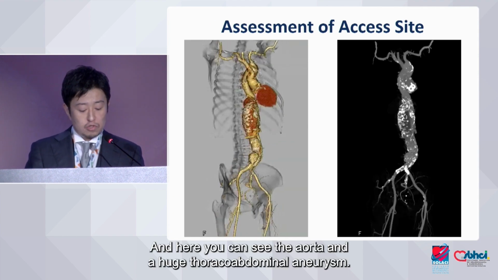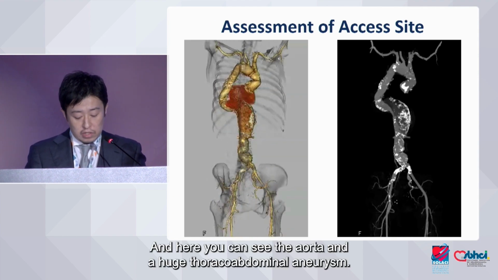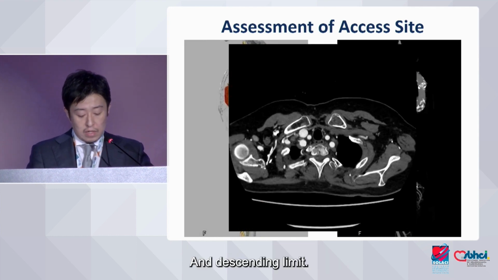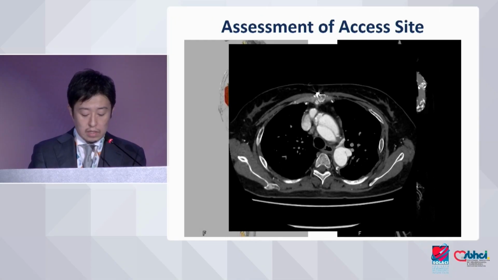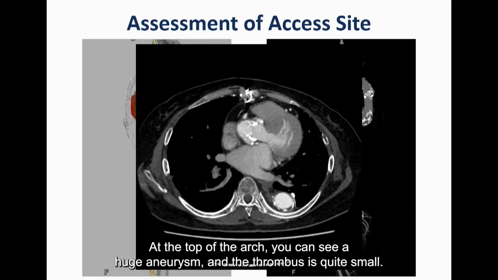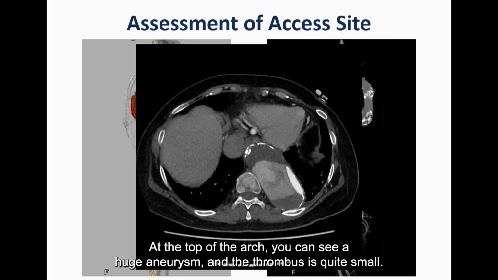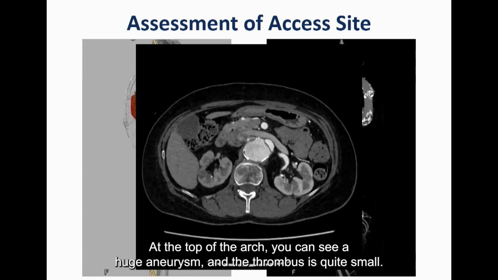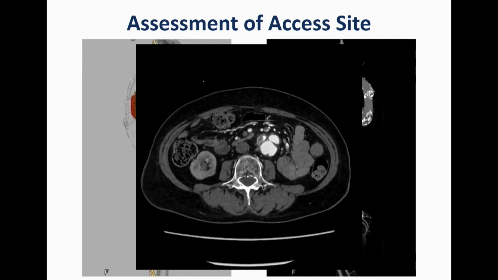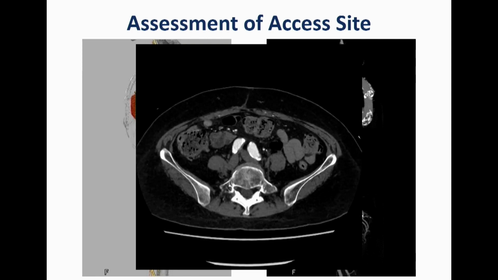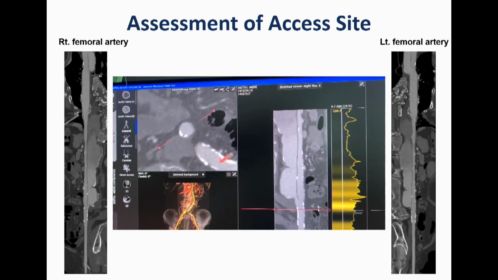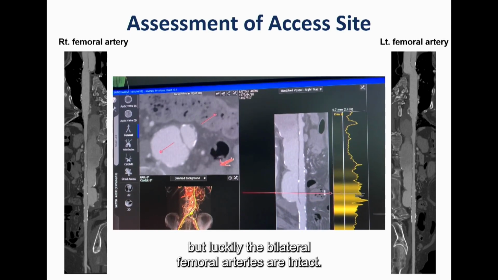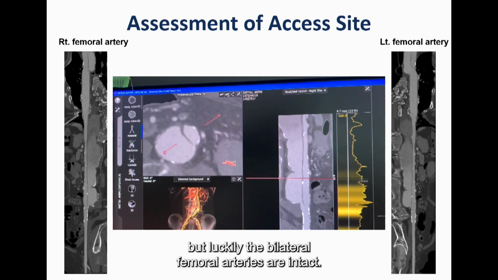You can see a tortuous aorta and a huge thoracoabdominal aneurysm. The descending aorta remains at the top of the arch, and you can see a huge aneurysm, and the true lumen is quite small. The dissection extends to the terminal aorta, but luckily the bilateral femoral arteries are intact.